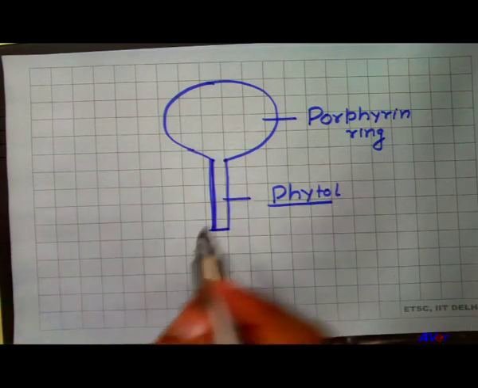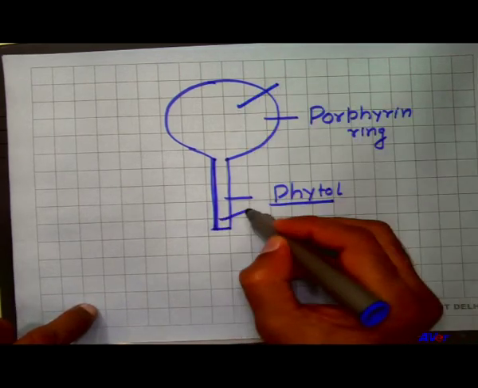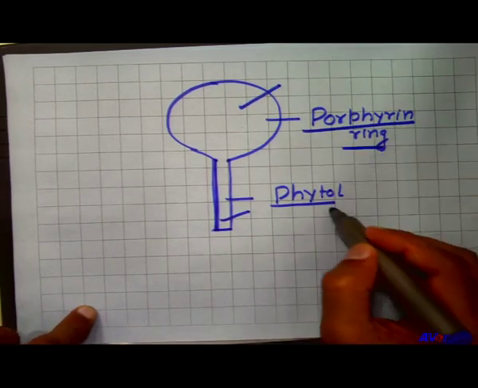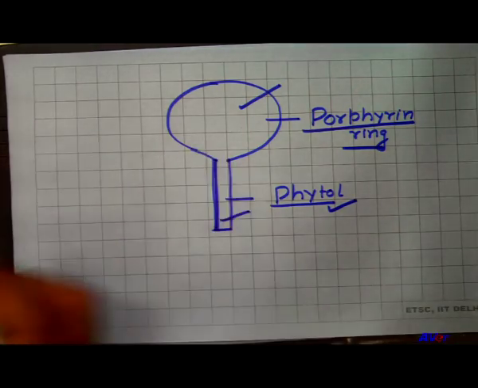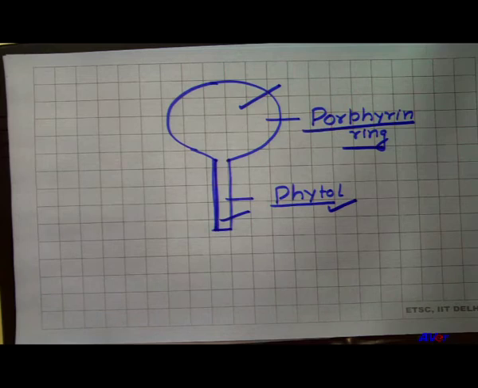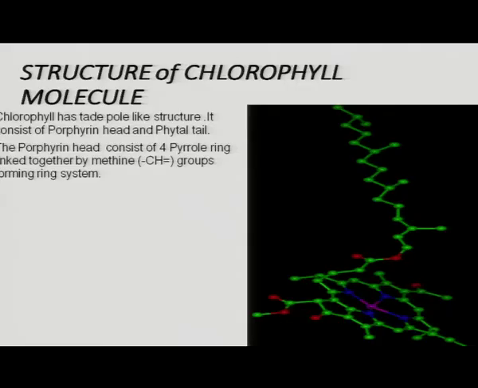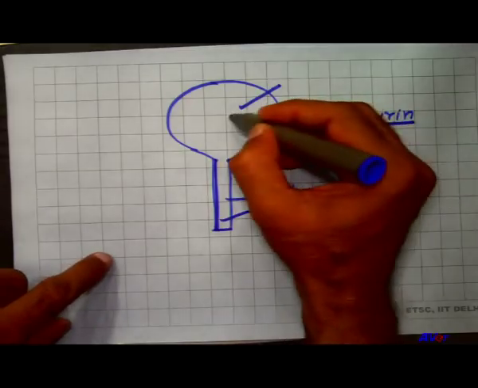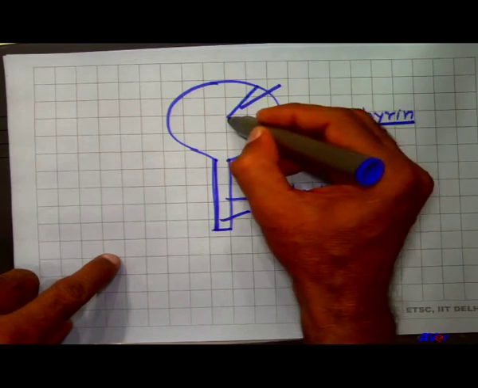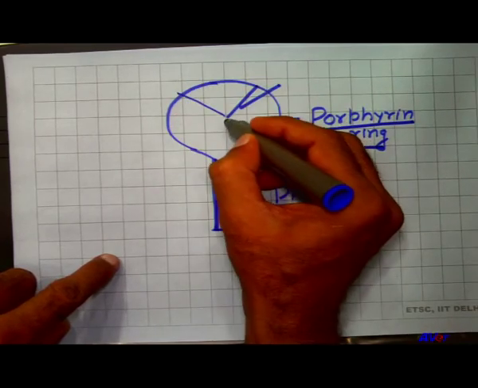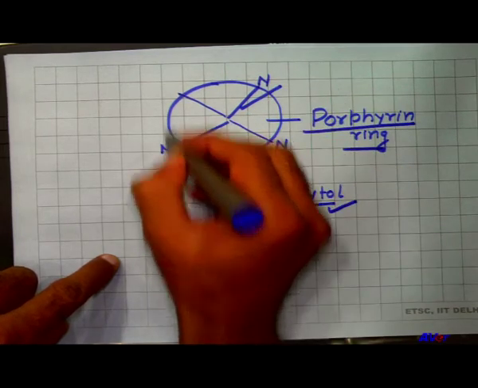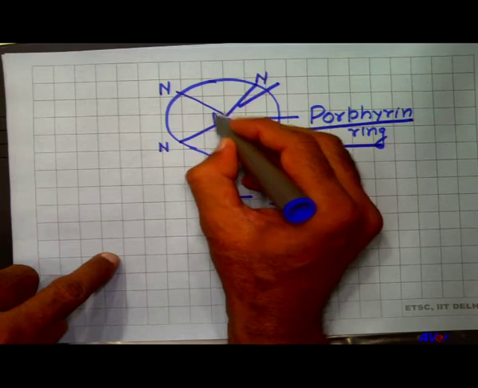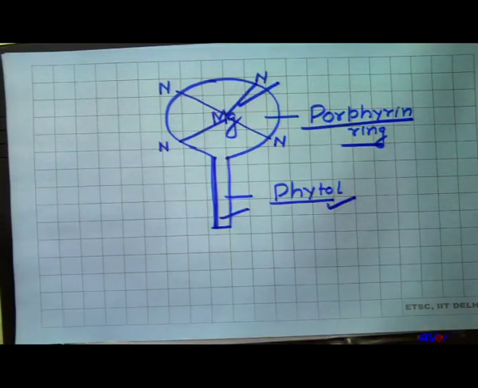The chlorophyll molecule is made of a head and a tail. The head is made by the porphyrin ring and the tail is called the phytol tail. It is just like a tadpole-like structure, that is the frog larva. The porphyrin ring consists of 4 parallel rings, and these rings contain nitrogen and a centrally placed magnesium, just like hemoglobin.